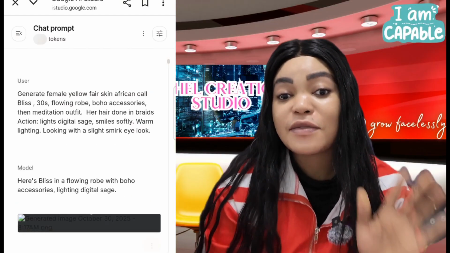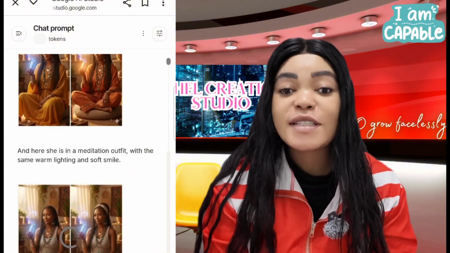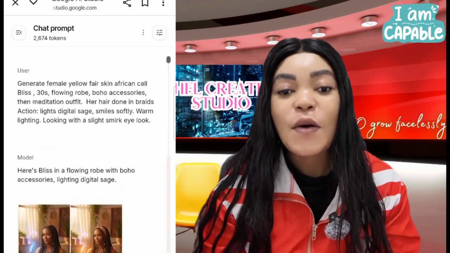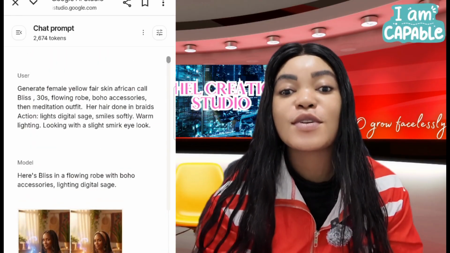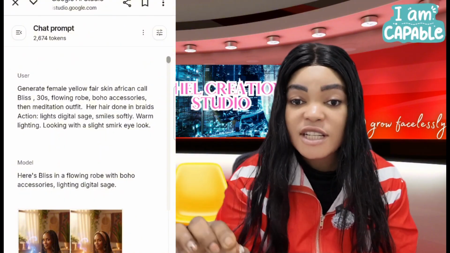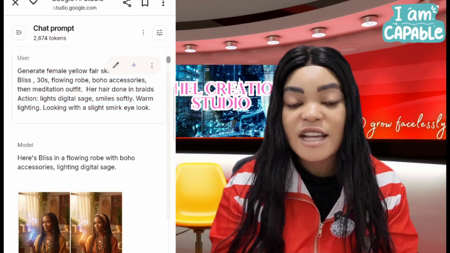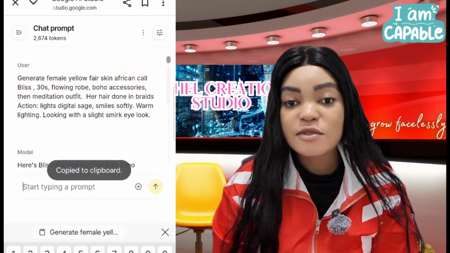Now that we've gotten our 4 characters, we are going to head over to ChatGPT. On ChatGPT, we are going to tell it to write a story with scenes. Let's prompt ChatGPT to write us the entire story with scenes. Now we are going to give ChatGPT the names of the characters. ChatGPT is going to help us write each character with each scene and each dialogue. So let's head over to ChatGPT and let it give us the full story.